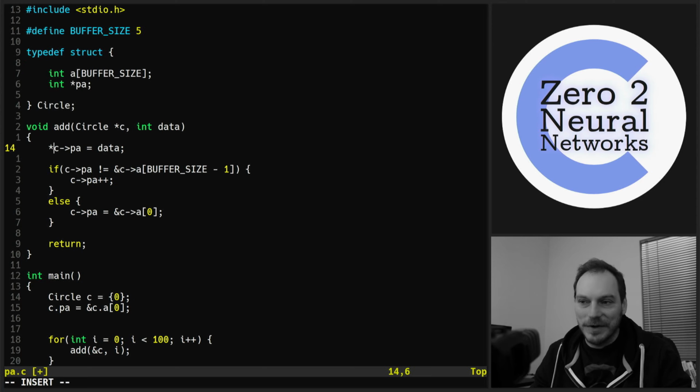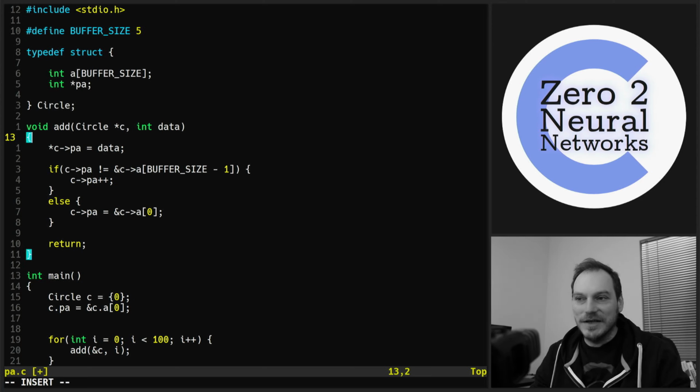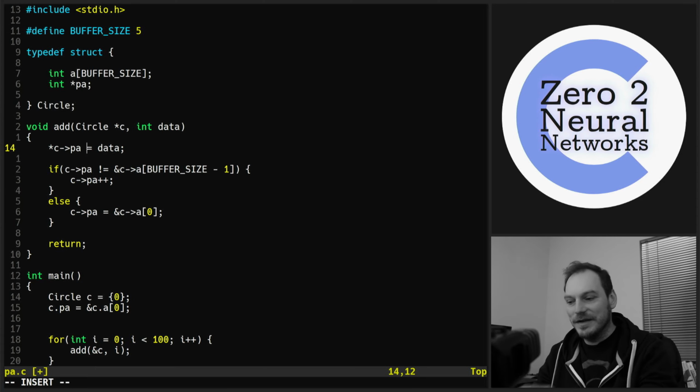We can see what we're doing. We're putting our data into our buffer, and then we're incrementing with pointer arithmetic our pointer, or we're resetting it back to 0. This here is primed to be written as a ternary operator, as a ternary style. The reason is because we're only dealing with one value here. We're changing the assignment of CPA, of our pointer to A, dependent on a single condition. Ideal for a ternary operator.